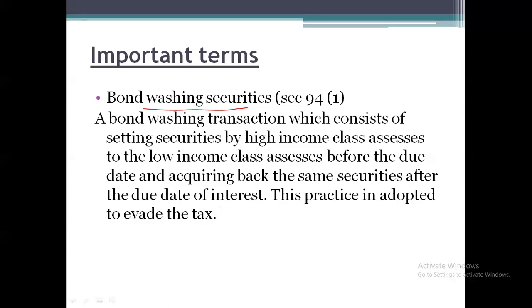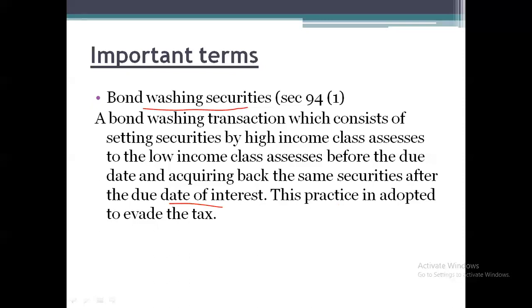The high income assessee who holds the securities sells the same securities to another person with less income, and those securities are purchased back by the same assessee after the due date of interest.